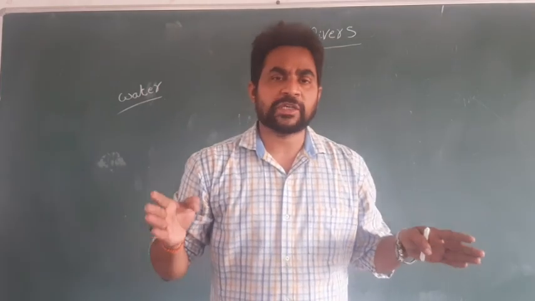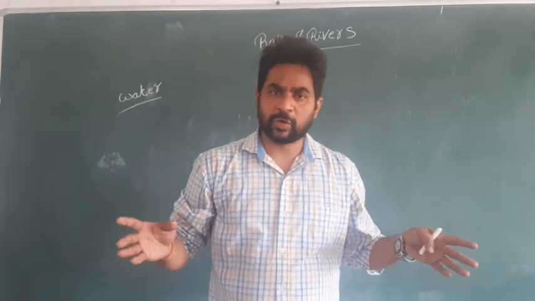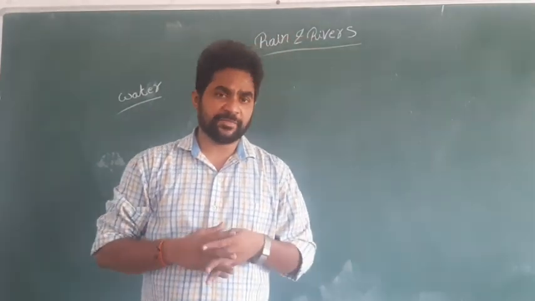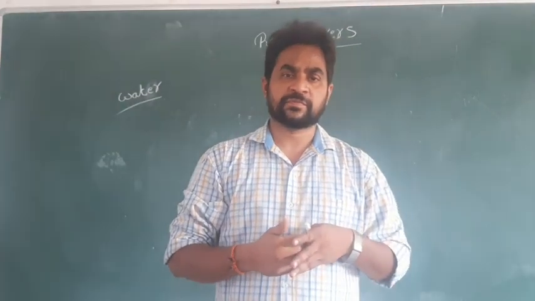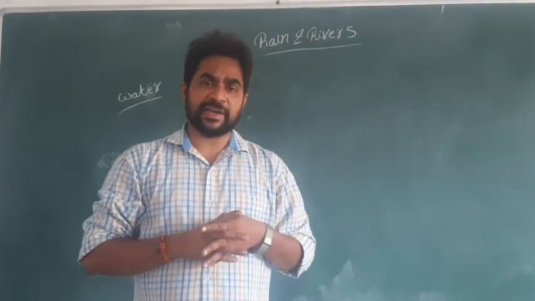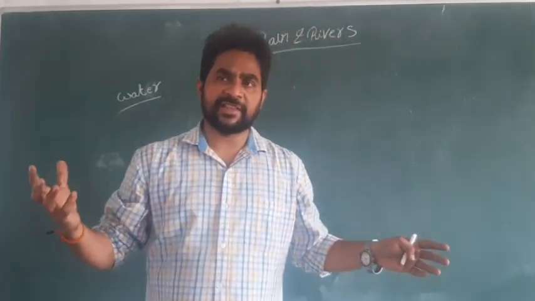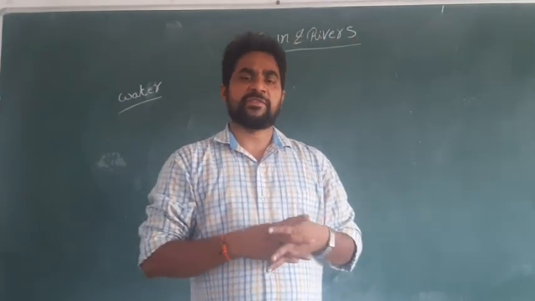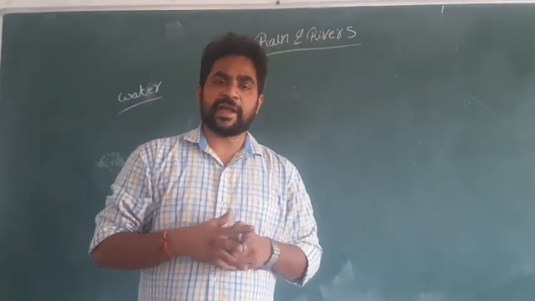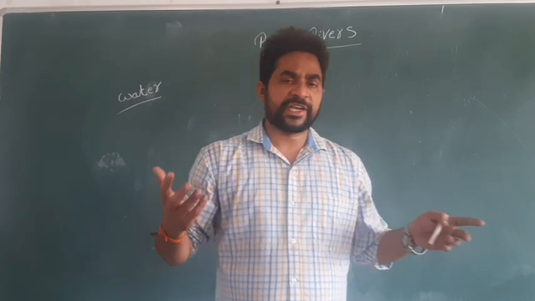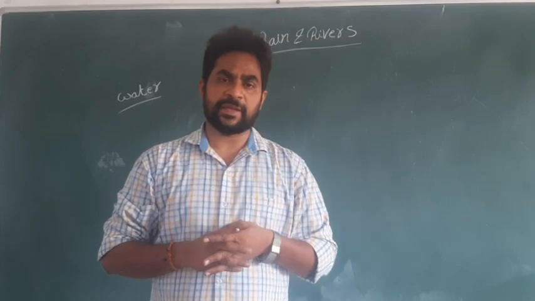So water is very crucial on the earth. Without water we cannot survive. The reason is for the survival of people, for living on the earth, for human beings, for animals, for everything we require water, because among more than 8 planets, we cannot find water in any planet except the earth.